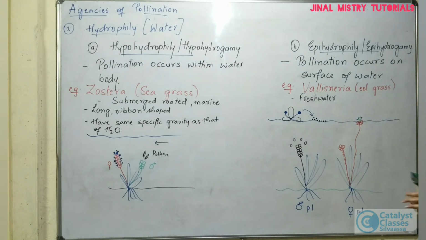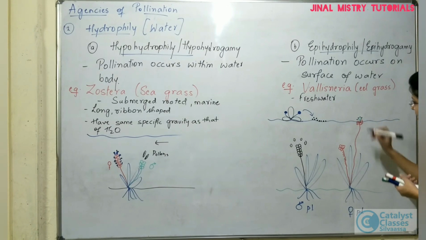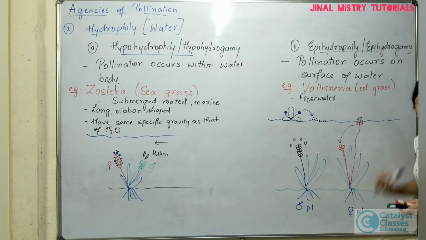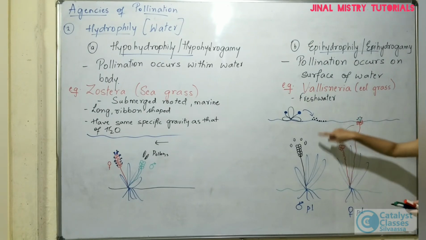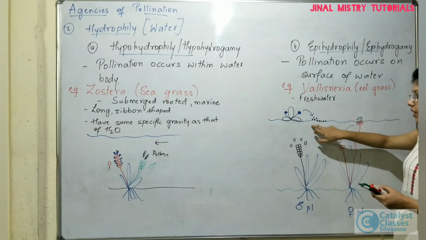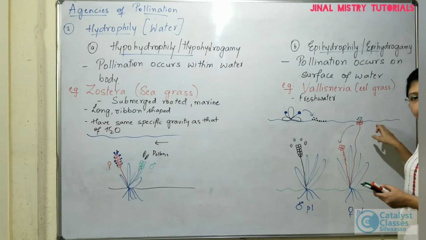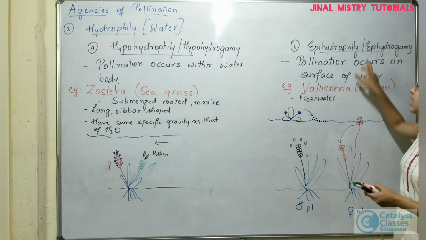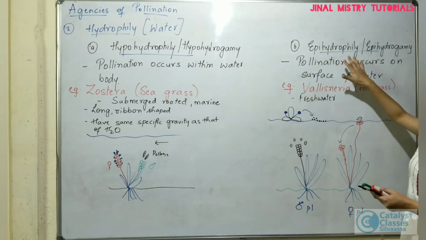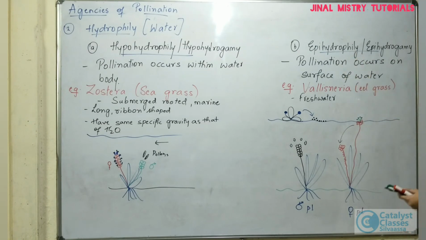and here the process of pollination will be completed. Once the pollen grains start germinating, again the female flower will coil itself and the fertilization will take place inside. But pollination is taking place on the water surface, and the pollen grains are carried by the water up to the female flowers. Again, it will be a type of hydrophily, that is, water is acting as a pollinating agent, and the mechanism is called as epihydrophily, or it can be called as epihydrogamy.